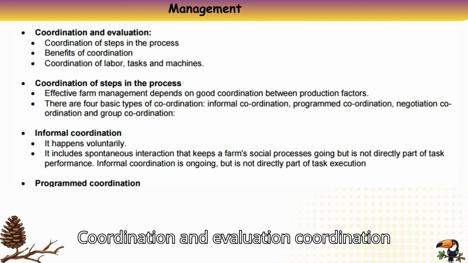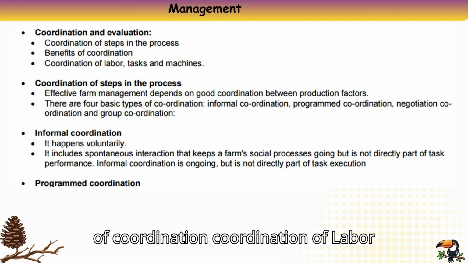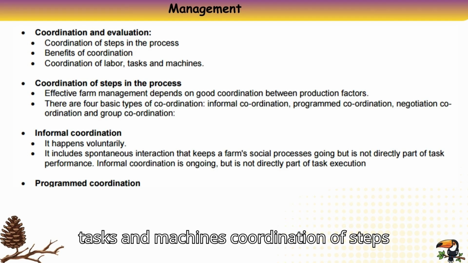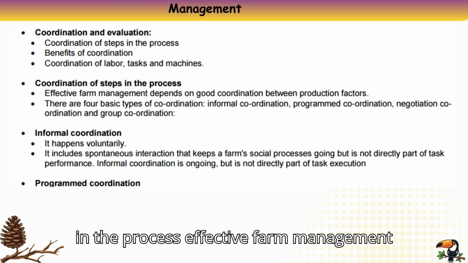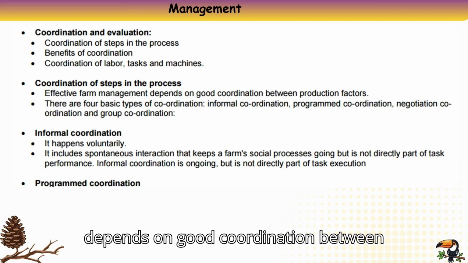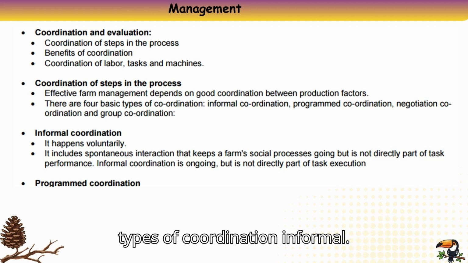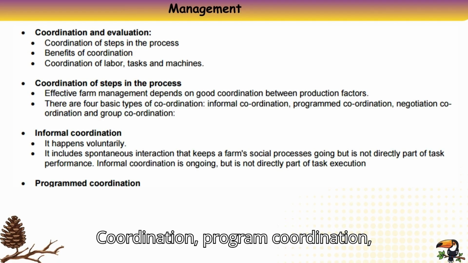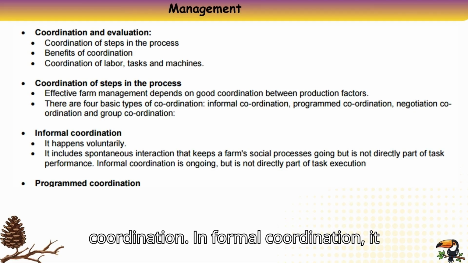Coordination and evaluation. Coordination of steps in the process. Benefits of coordination: coordination of labor, tasks, and machines. Coordination of steps in the process. Effective farm management depends on good coordination between production factors. There are 4 basic types of coordination: informal coordination, program coordination, negotiation coordination, and group coordination.